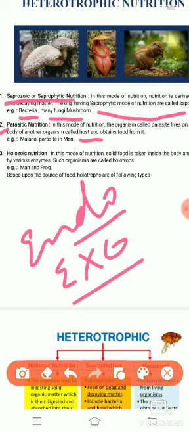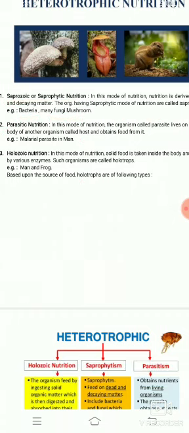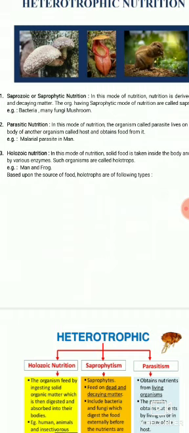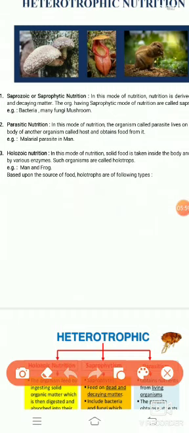Endoparasites are those parasites which live inside the body of another organism called the host and absorb food from the body of the host. For example, tapeworm, roundworm, etc. The exoparasite is a parasite which lives on the body of a host. For example, lice, leech, etc.